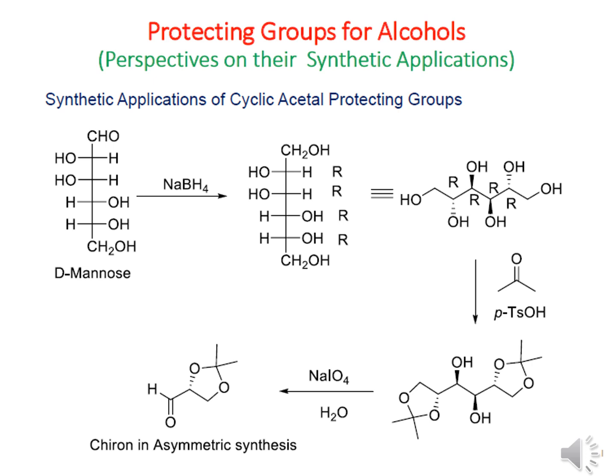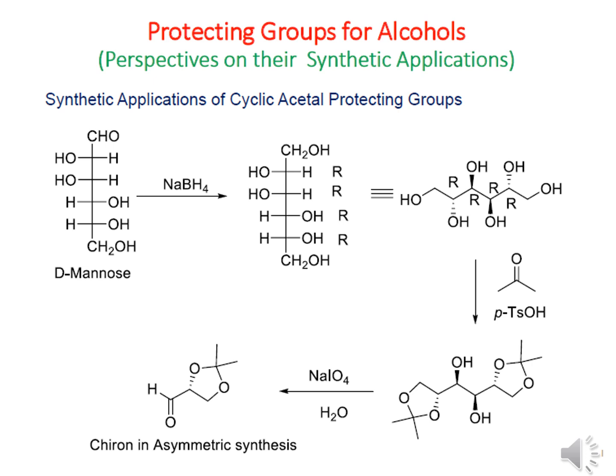Now we can see this molecule has cis or trans diols, that is, alcohol groups on consecutive carbon atoms. For the diol protection, we already know that para-toluenesulfonic acid in presence of a ketone can convert the terminal diol into acetal. And then if we give sodium periodate in water, it can cleave the diol and produce this chiron in the asymmetric synthesis. So this is a very important reaction.